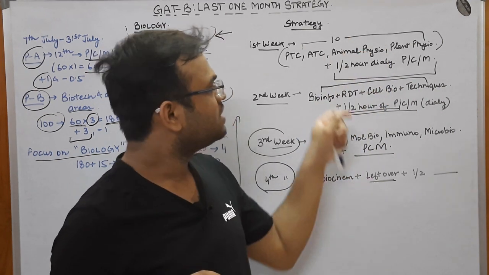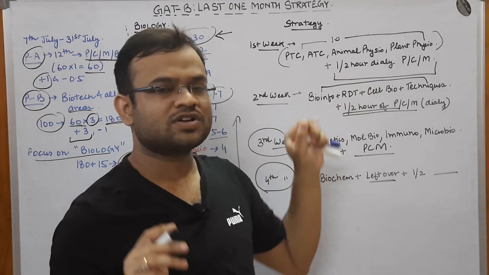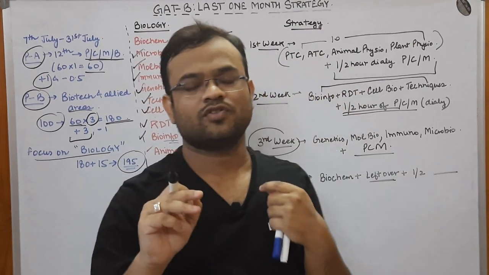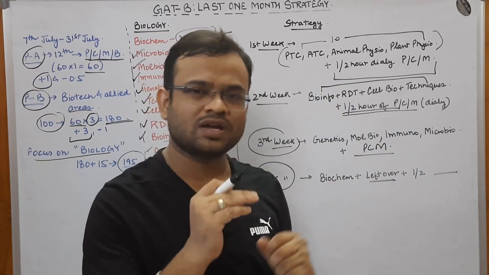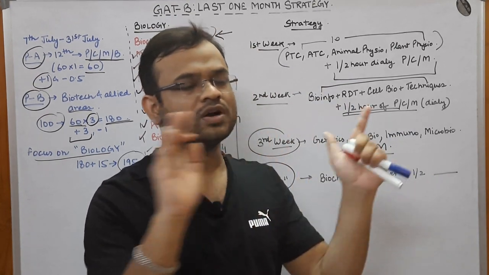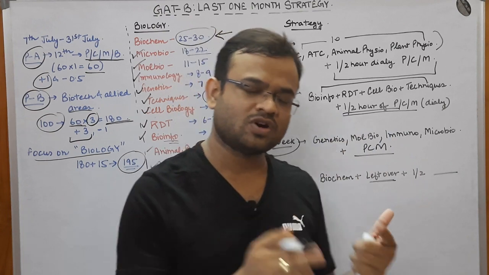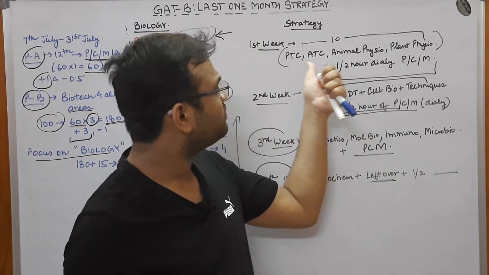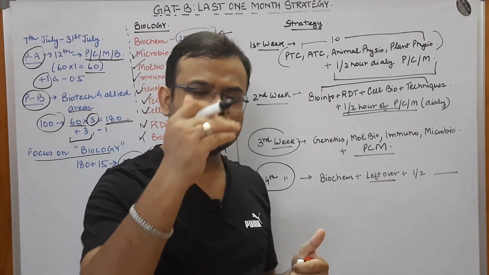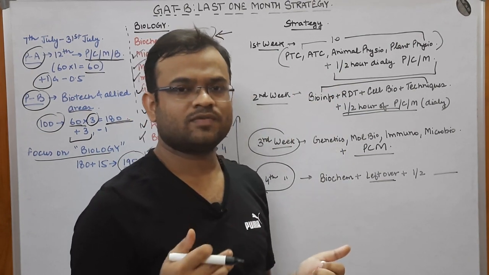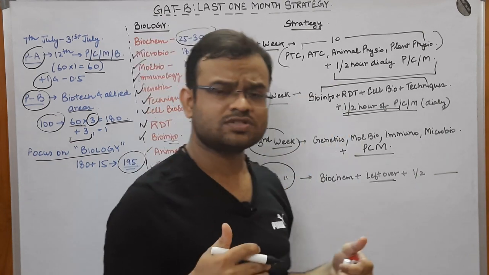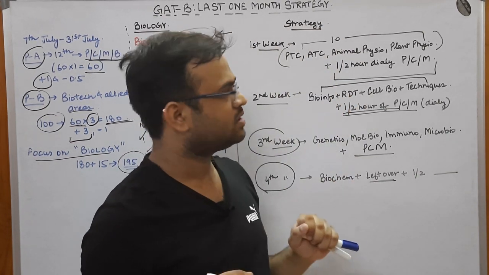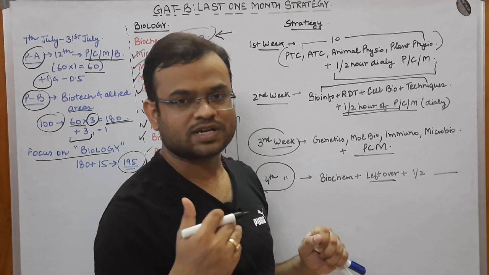In this particular portion, I would request you that the time that you are spending, you should spend in such a way that after studying each topic, you are at least able to solve some questions from the previous year examination, so that you can get a hold of what kind of questions GATB gives each year. Suppose you are studying plant tissue culture, you just check out the questions that have been asked in previous years about plant tissue culture. That won't take much time if you have studied it well.